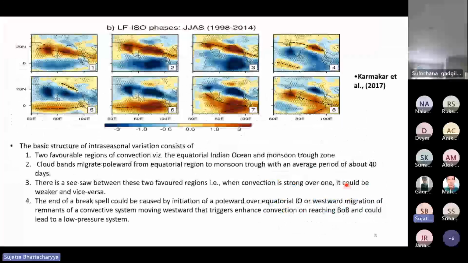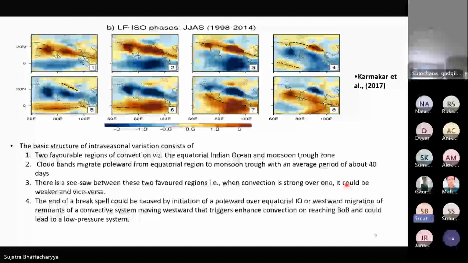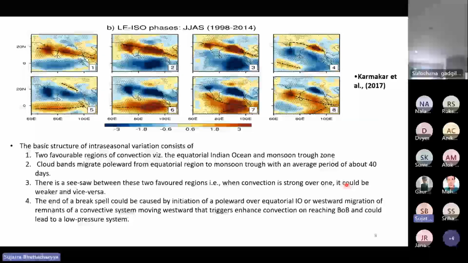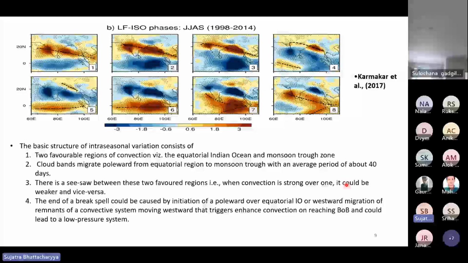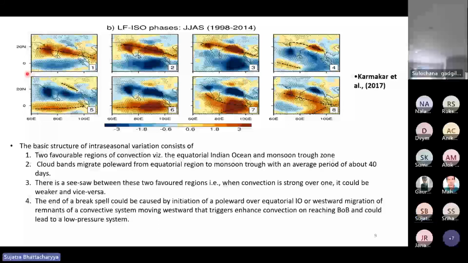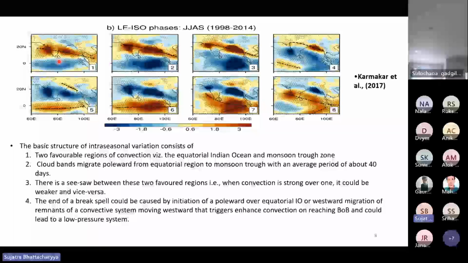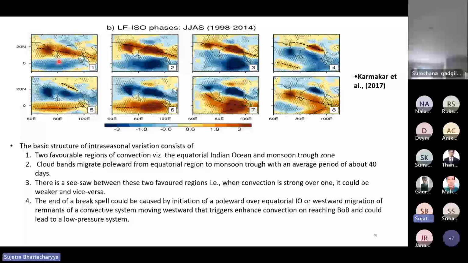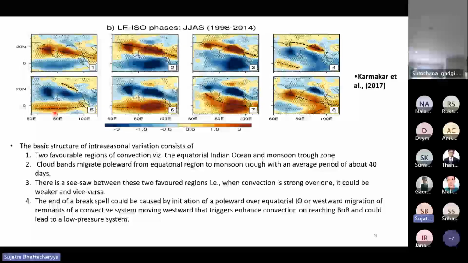Now, this is the basic structure of the LFISO, and this is the composite of all the LFISOs between 1998 and 2004. And we can clearly see the two favorable regions for convection: the equatorial region, and the other was the monsoon core region. And there is a seesaw between the equatorial Indian Ocean and the monsoon core region. So whenever there is a convection system over one area, the other will have a negative anomaly.